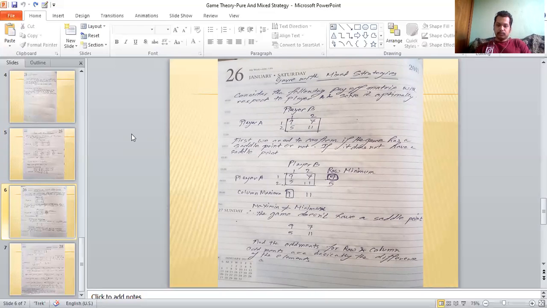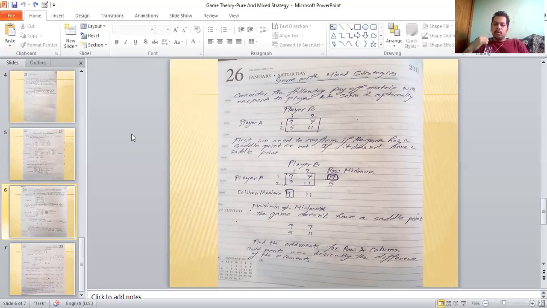Now consider the following payoff matrix with respect to player A and solve optimally. With respect to player A, that's why player A is in the row section, and player B's strategies represent the columns. Over here both players have two strategies each. So this is the payoff matrix: 9, 7, 5, 11.